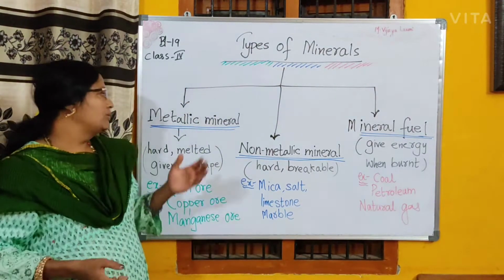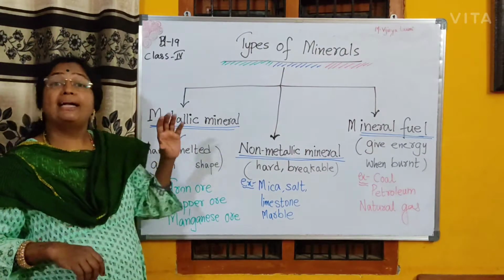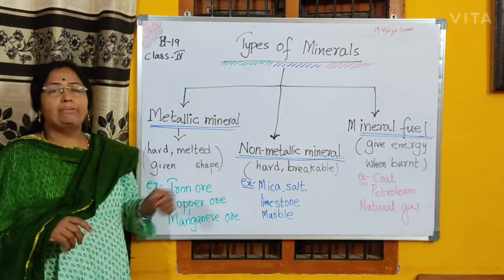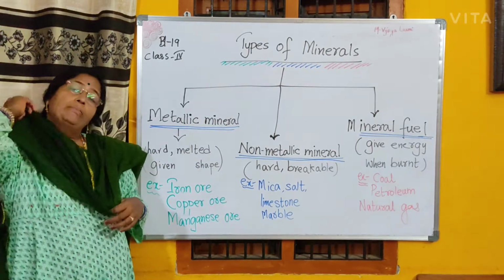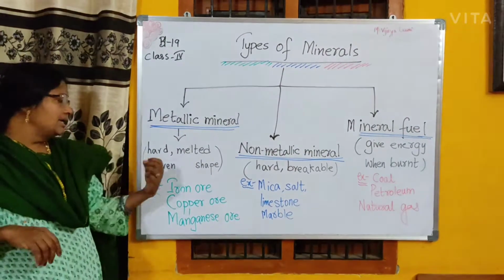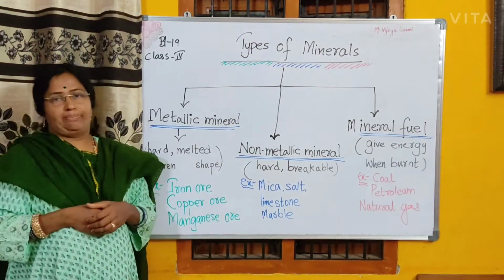Let us learn more about metallic minerals. Metallic minerals are hard but they can be melted, and they can be given any shape.